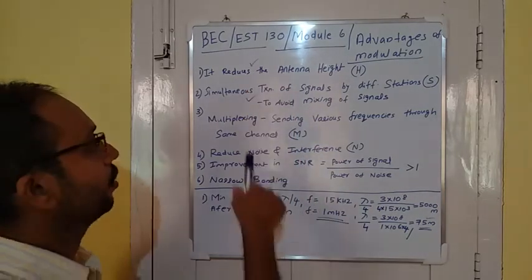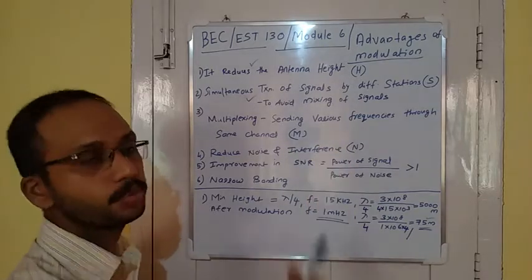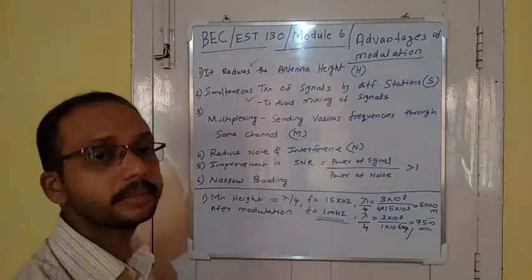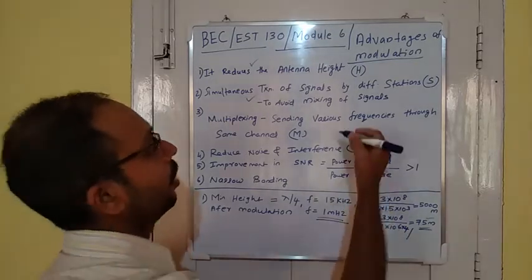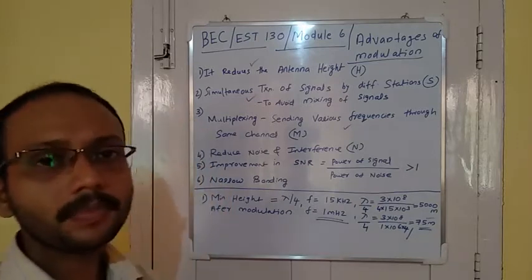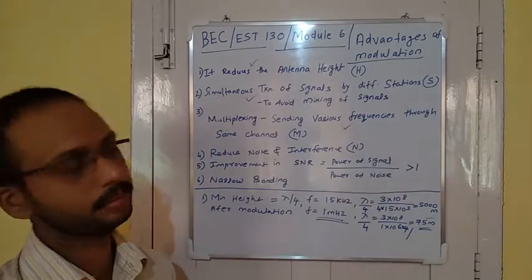Third one is multiplexing. So multiplexing means sending various frequencies through the same channel. For that, after modulation, we will get different frequencies using different carrier waves.